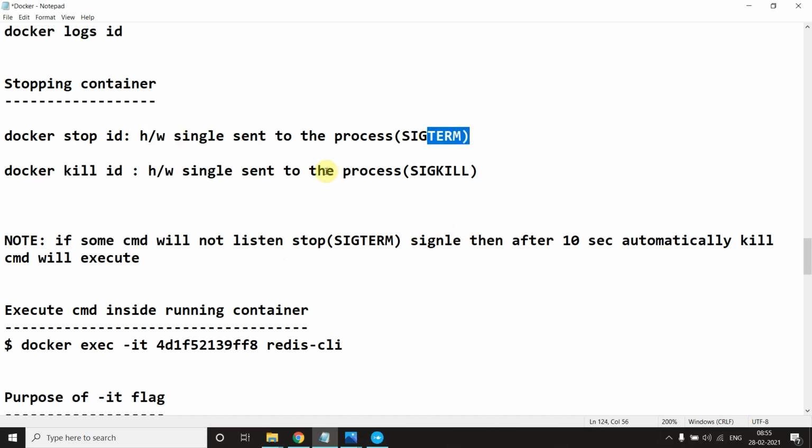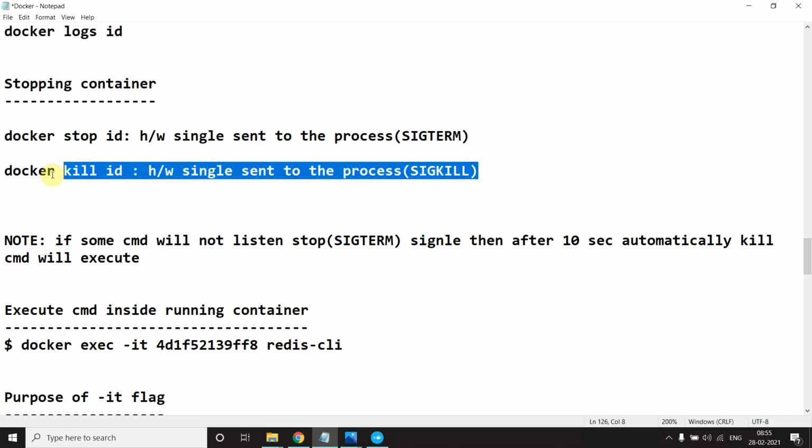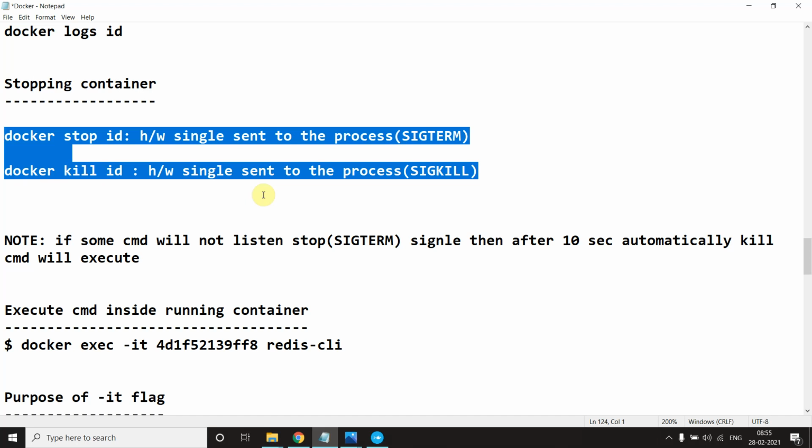Okay, and it will say to the process, "If you want to do some cleanup activity, you can do it and just stop yourself on your own." And the meaning of kill is, no matter what you are doing, just shut down yourself immediately. This is the difference between stop and kill, nothing fancy here. Okay, yeah, so let me show you.